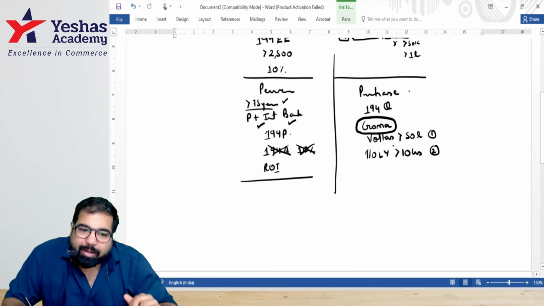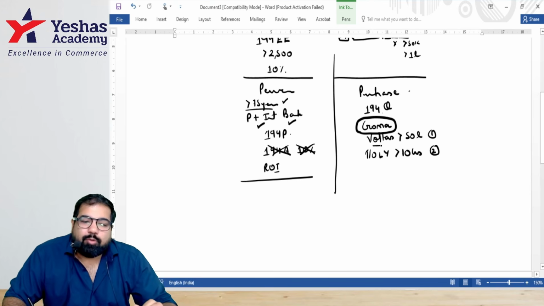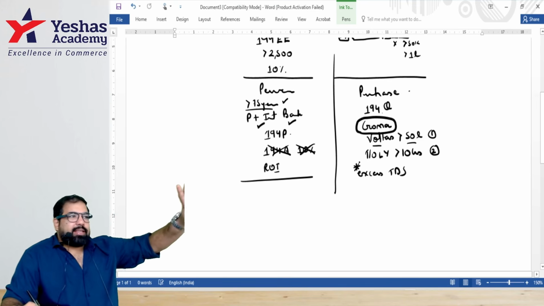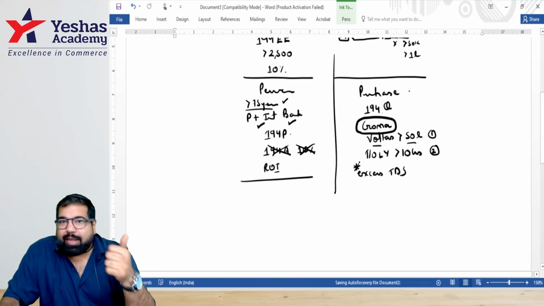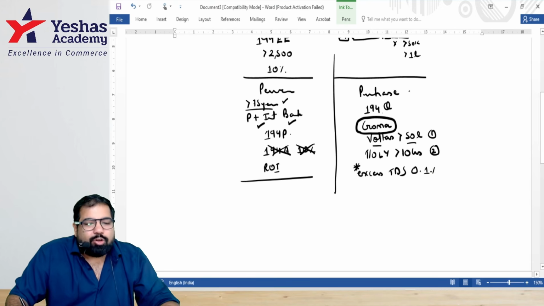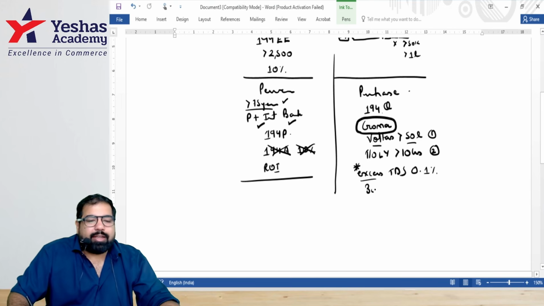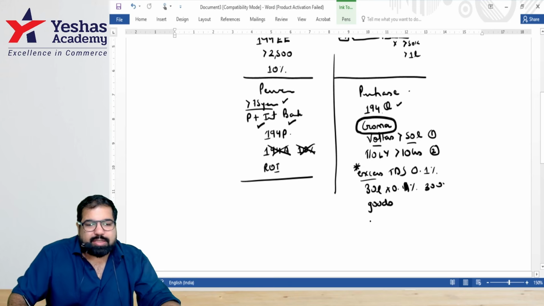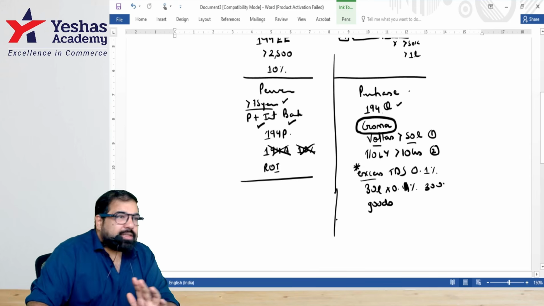If these two conditions are met, then listen, Croma, how much are you supposed to pay Voltas? More than how many lakh? On that excess, you'll have to deduct what? TDS. This is the second case, guys. Can you tell me the two cases of excess? Section 194 and section 194Q. And the TDS rate is very small, 0.1% only on the excess. So if it's 80 lakh of purchase, then on 30 lakh there will be 0.1%, which is a very small amount of 3,000 rupees. Are we okay with this, guys? Yes. This is 194Q. This only applies to goods, doesn't apply to services. And here also payment or credit, whichever is earlier.